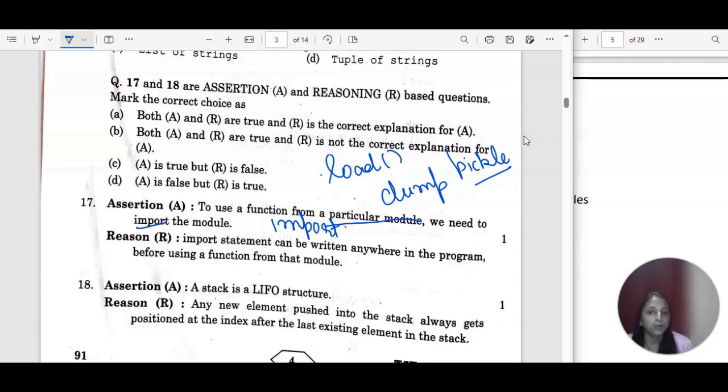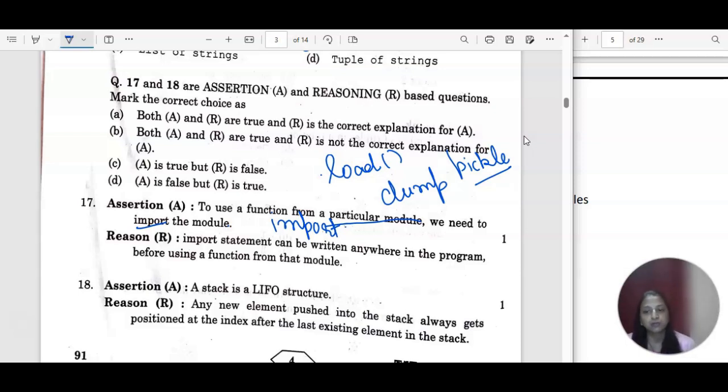Now the reason: import statement can be written anywhere in the program before using a function from that module. That is also correct. We used to write it in the starting, but we can use it anywhere before the use of this module.